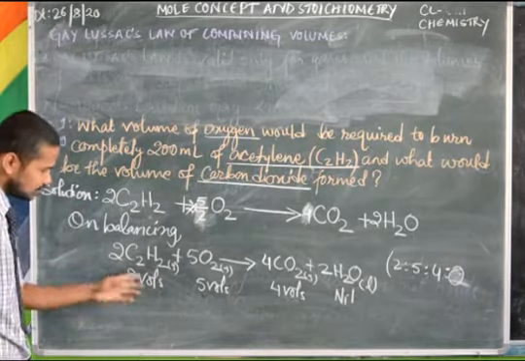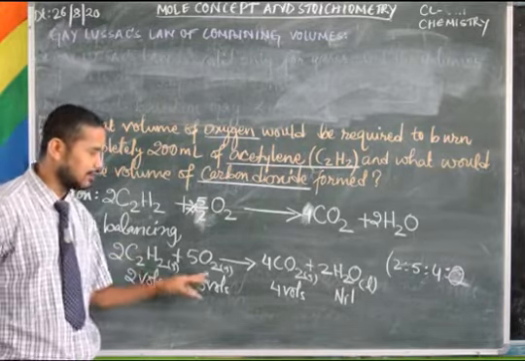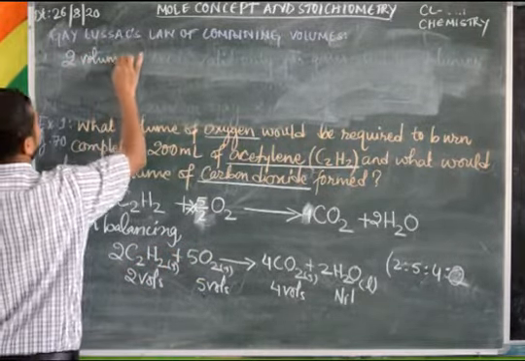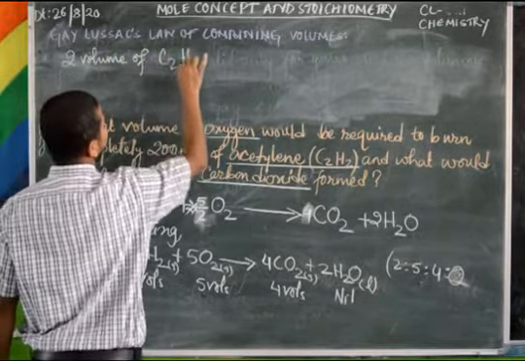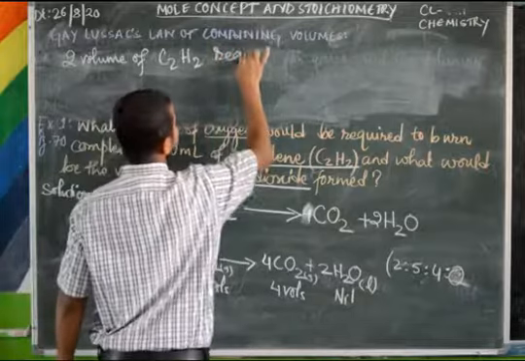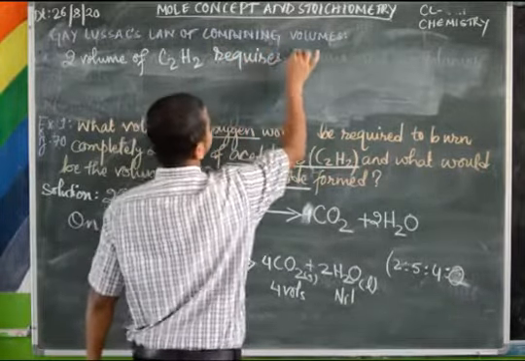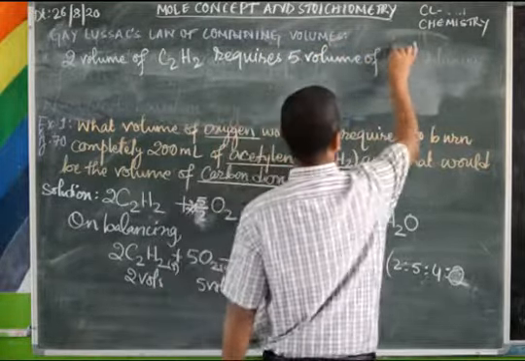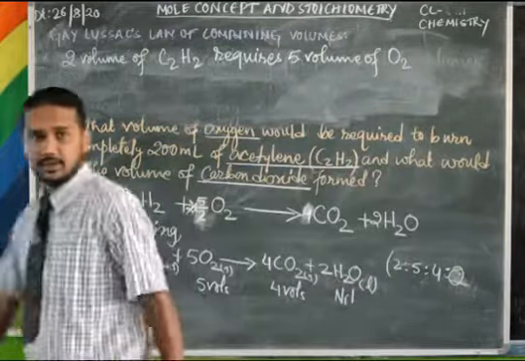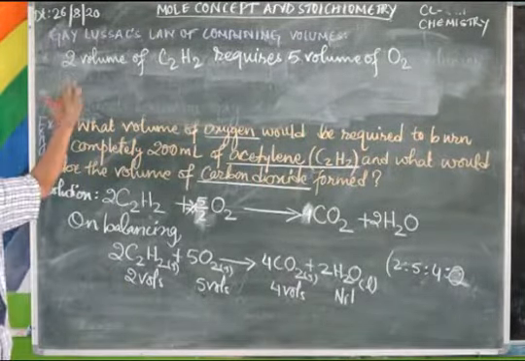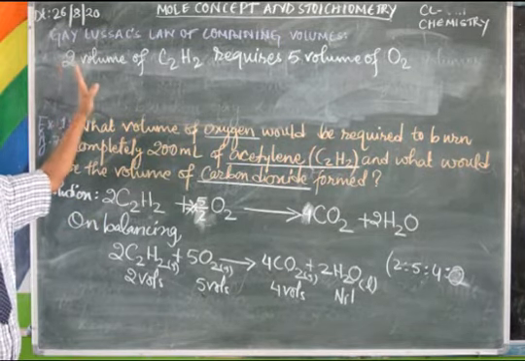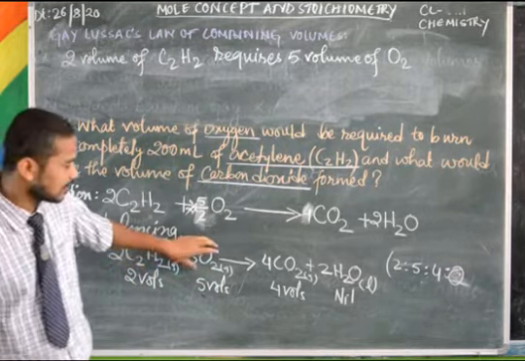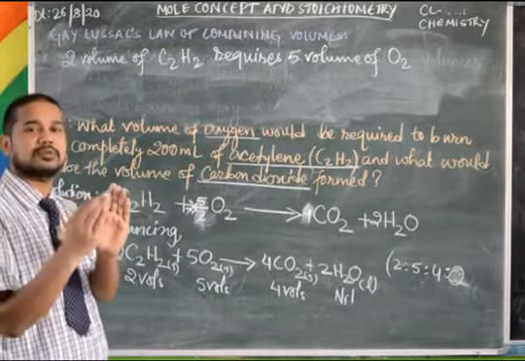So, here one can get 2 volumes of acetylene require 5 volumes of oxygen. Then right here, 2 volumes of C2H2 require 5 volumes of oxygen. Got it? So from this what will you do? You will convert this into words. So 2 volumes of acetylene require 5 volumes of oxygen.